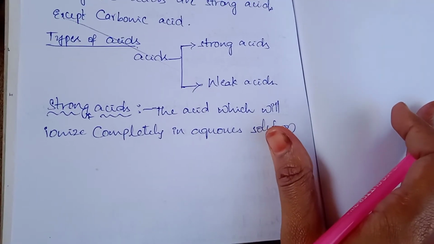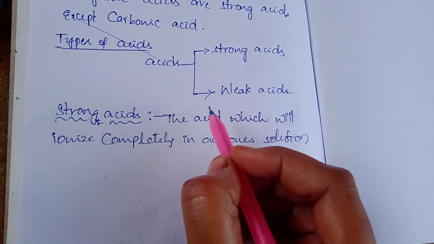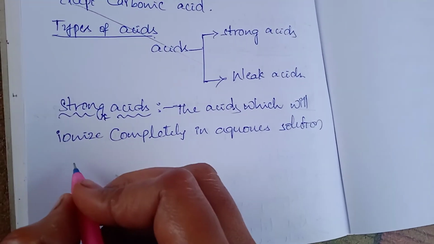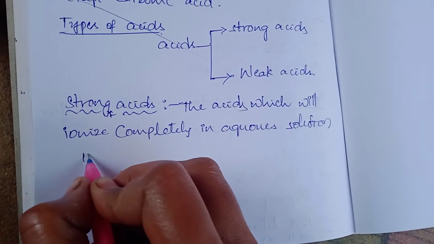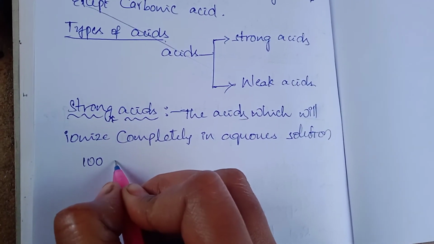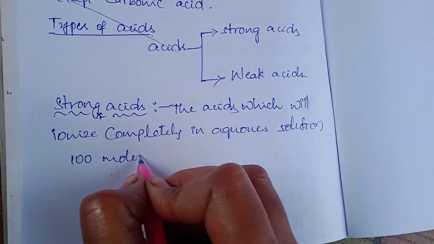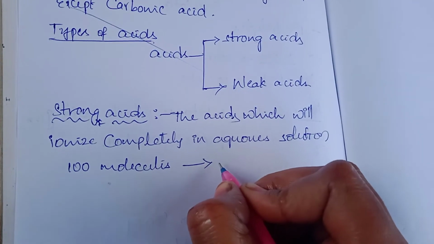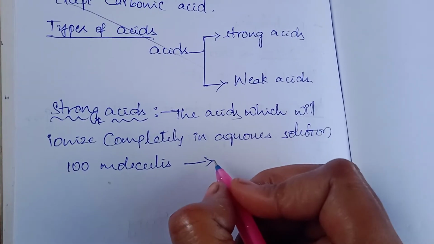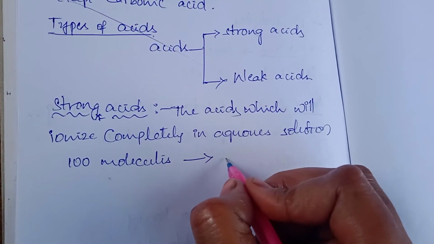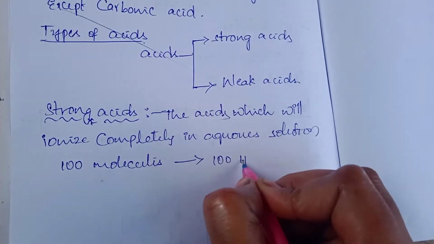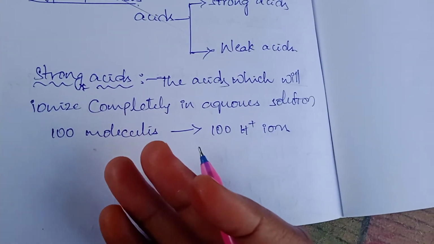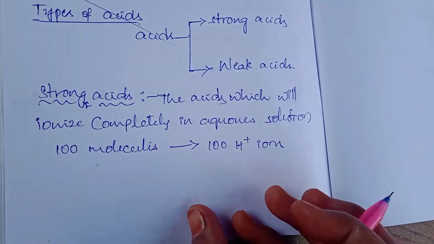The acids which ionize completely in aqueous solution are called strong acids. That means if you take 100 molecules of acid, it completely ionizes into 100 H plus ions. The main property of acids is releasing H plus ions in water.